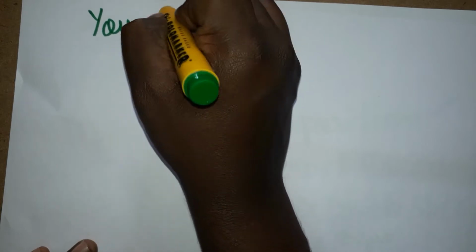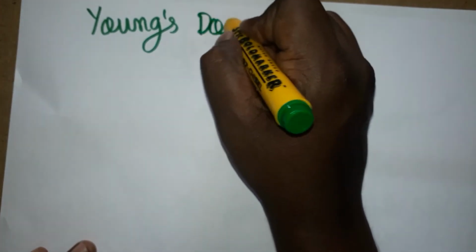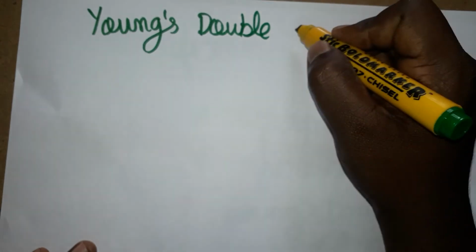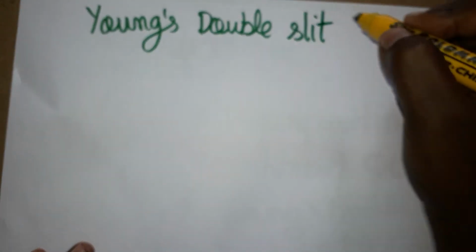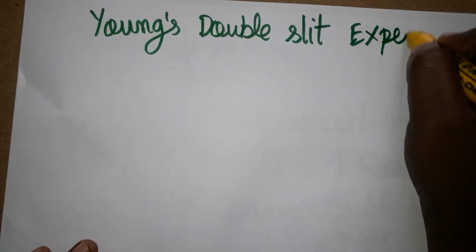Now we are going to discuss Young's double slit experiment. The topic itself is telling we have a double slit. From a single source we are going to bring two different lights, which we call Young's double slit experiment.